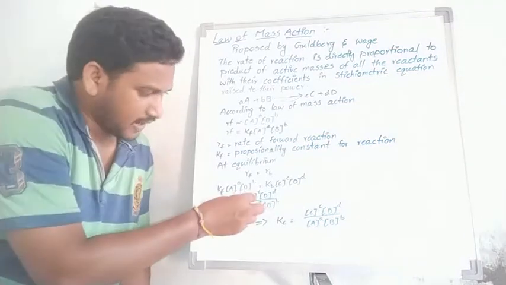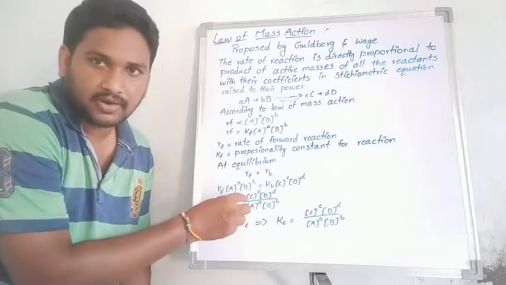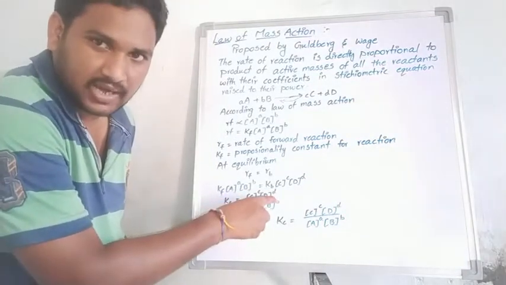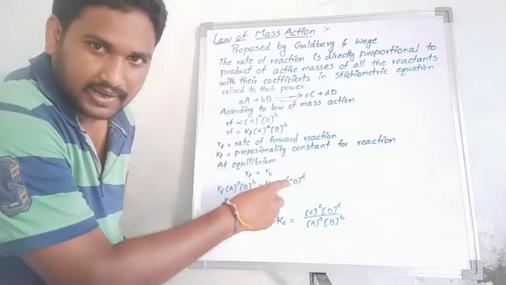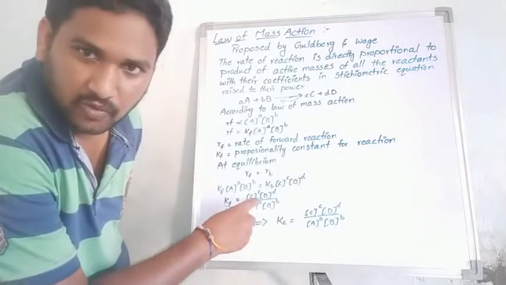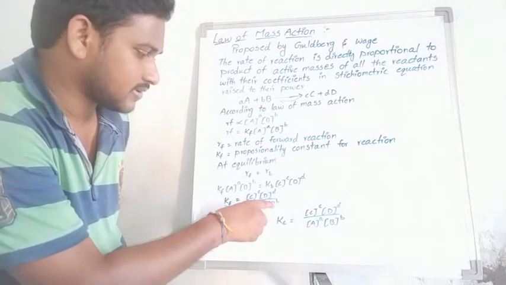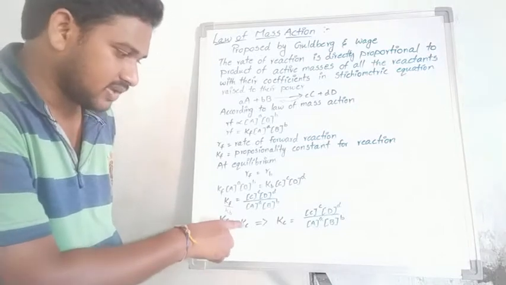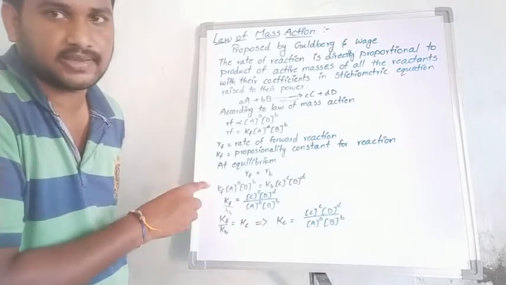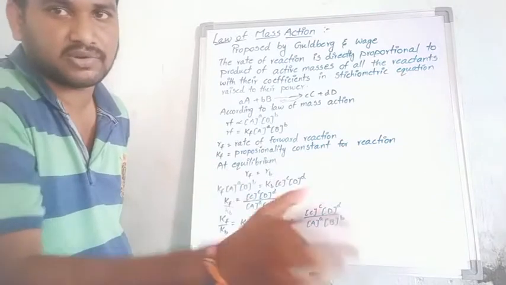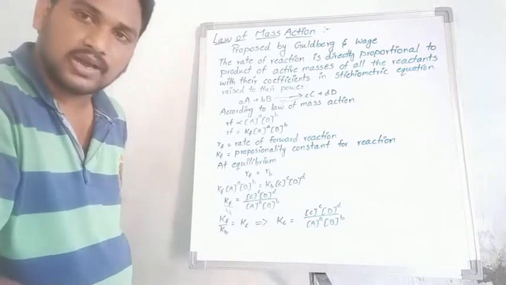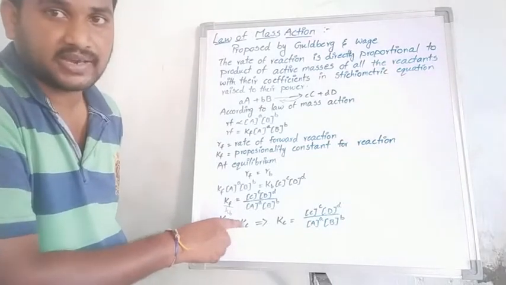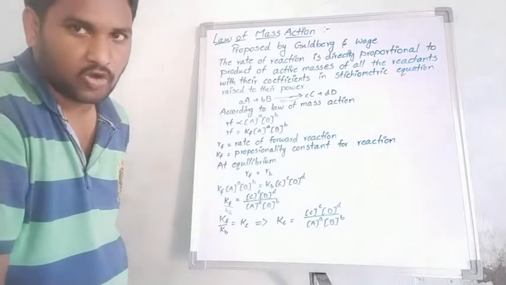Students, the square bracket means concentration. Overall, I am telling you the concentration of C to the power c and the concentration of D to the power d, divided by the concentration of A to the power a into the concentration of B to the power b. Kf by Kb is equal to Kc, and Kc is the equilibrium constant.